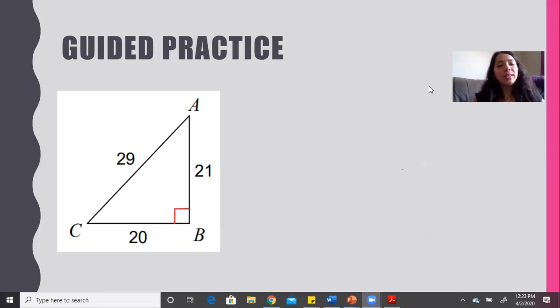All right, so let's quickly practice this because I know we don't have that much time. We're going to find the sine of A. That means our focus angle is A. This is our focus angle. So we find our, remember, SOHCAHTOA.